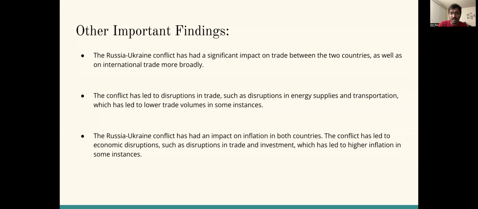Finally, from this analysis of text data about the conflict between Russia and Ukraine, it is observed that this conflict has had many socio-economic impacts that are affecting everyone indirectly. So overall, these conclusions are broad and tentative and would require further analysis and validation based on specific data and information.